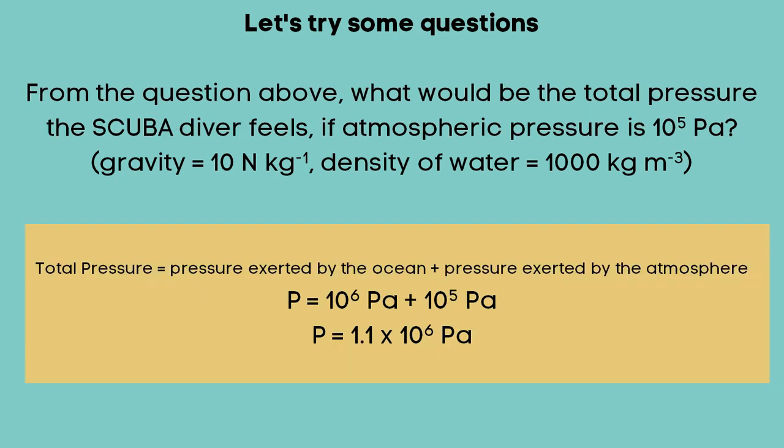From the question above, what would be the total pressure the scuba diver feels if atmospheric pressure is 10 to the 5th power pascals? All you would have to do to figure out the total pressure is simply add whatever you calculated earlier, which was 1 million pascals, to the atmospheric pressure that is in addition to what the scuba diver will be feeling, and you get 1.1 times 10 to the 6 pascals.